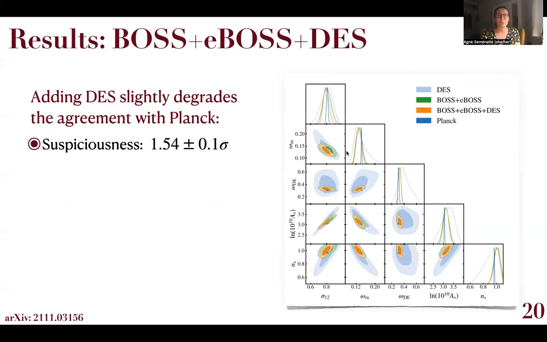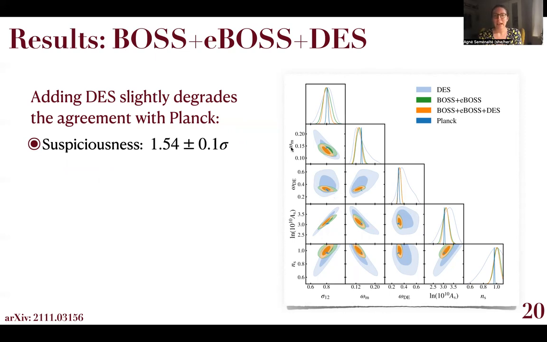Now let's look at what happens once we add DES. Adding DES does degrade the agreement with Planck slightly. So the combination of BOSS, eBOSS, and DES agree with Planck within 1.5 sigma based on suspiciousness. So slightly less good than BOSS and eBOSS, but still very consistent.